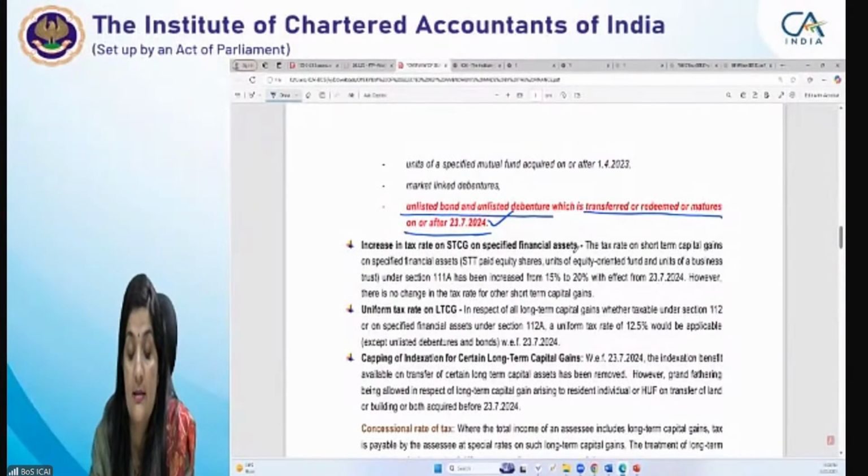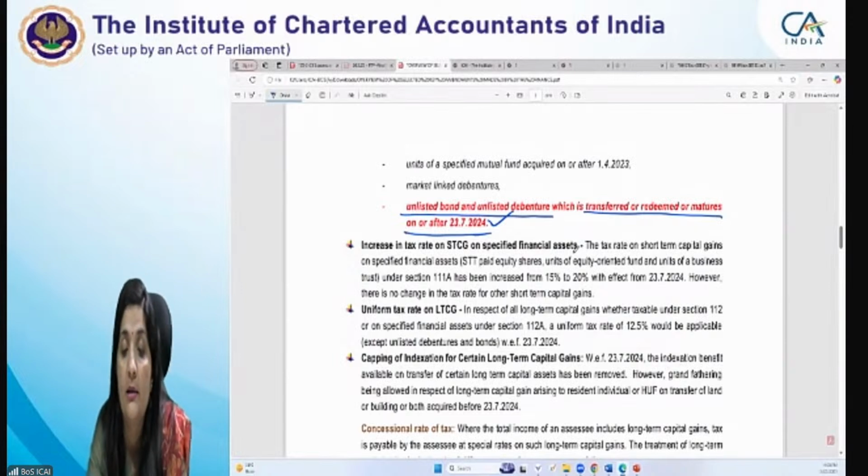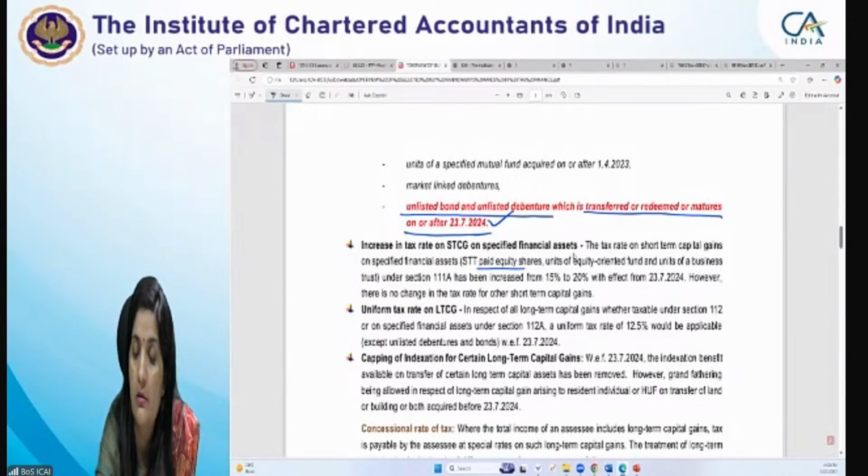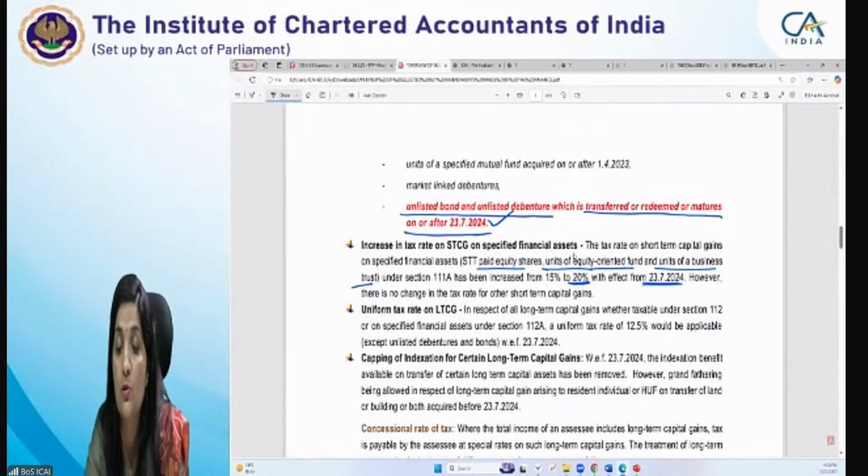Whatever the assets are given in 111A, that is equity shares or a unit of equity oriented fund or unit of business trust, are taxable at the rate 20% now with effect from 23/7. ठीक है, 20%. They have increased the rate from 15% to 20%. So if the transfer is taking place before 23/7, it would be taxable at the rate 15%.